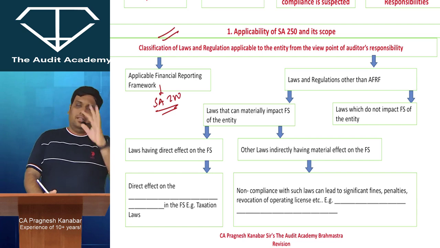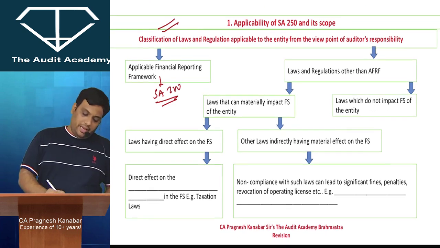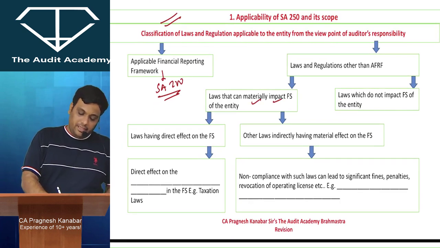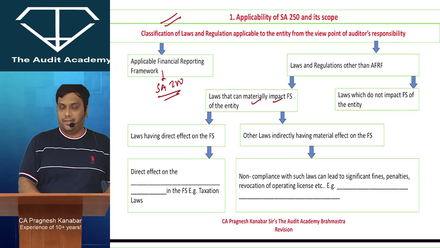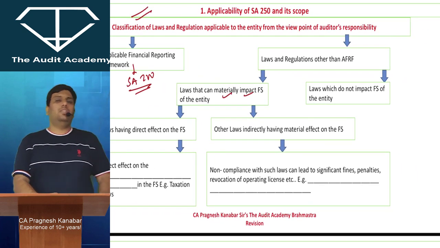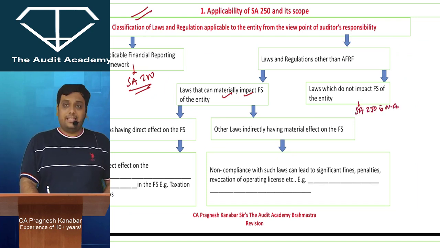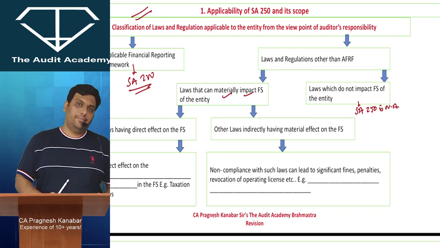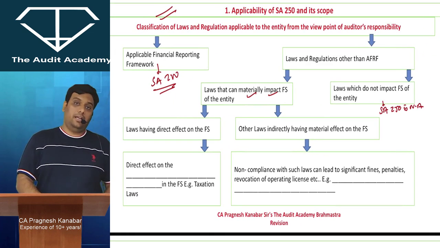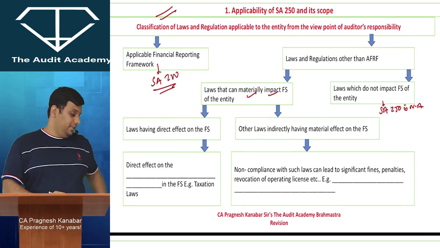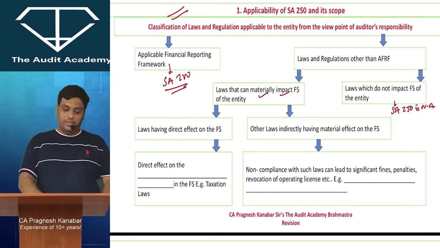For that, the point is very simple. As an auditor, I will check which laws have a material impact on the financial statements of the entity. If the law directly or indirectly is not going to have any material impact on the financial statements of the entity, then essay 250 is not applicable. In fact, no essay is applicable. I'm going to ignore those laws. However, if directly or indirectly laws have a material effect on the financial statements, then I'm going to consider it.